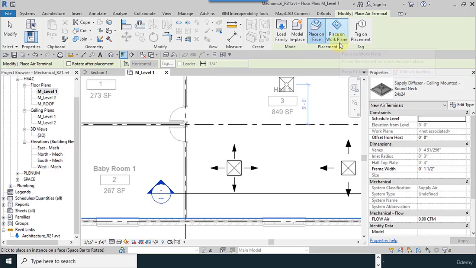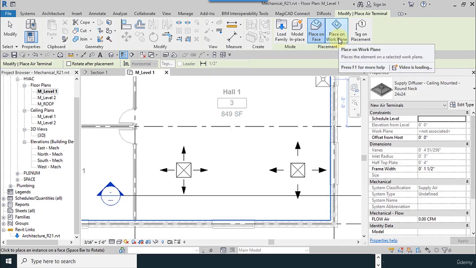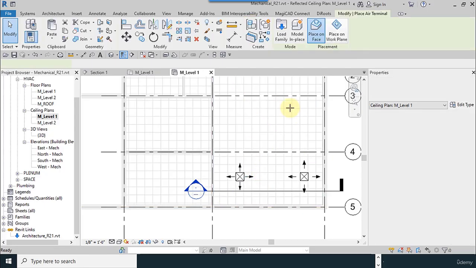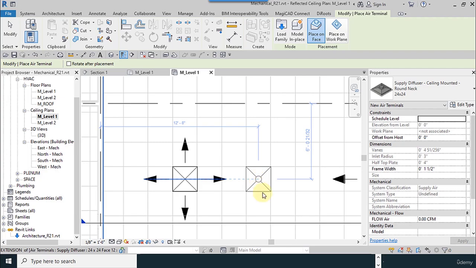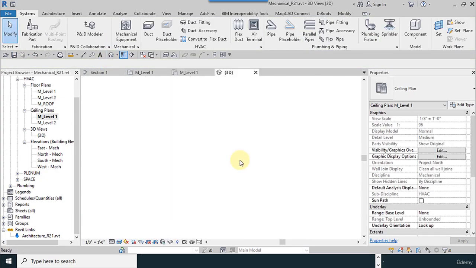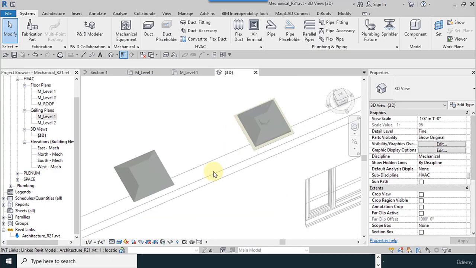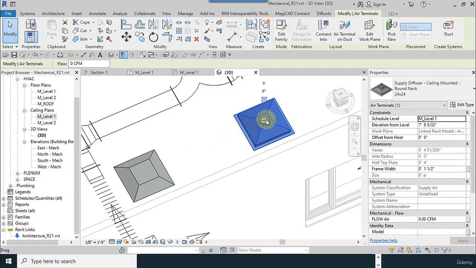Place on face, and it has these two options. And what is this? Place on work plane. I go to the drop ceilings elevation. The dimensions are 24 by 24. I go to the 3D view to see the differences. The difference is in its connectors. Our connector is a square, but here it is rounded.